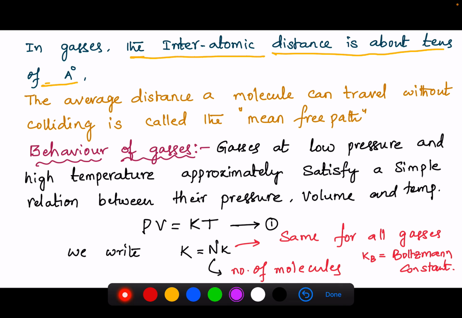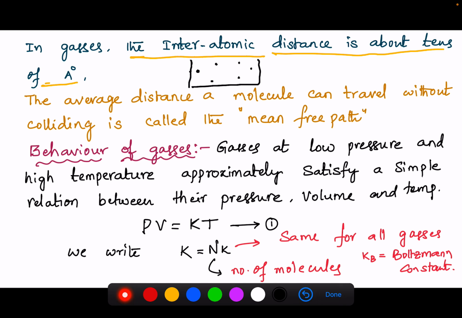Okay, so now here the average distance a molecule can travel without colliding is called the mean free path. Let us consider a vessel. It consists of a large number of gas molecules like this. These gas molecules move randomly inside the volume of the vessel.